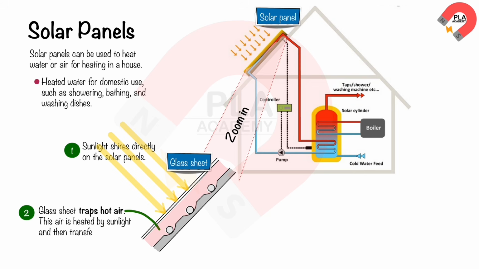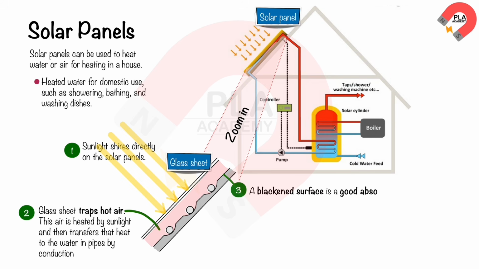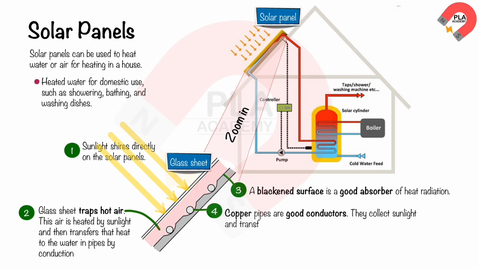This air is heated by sunlight and then transfers that heat to the water in pipes by conduction. A blackened metal surface is a good absorber and conductor of heat. It collects sunlight and transfers it to heat, then heating the water in pipes by conduction. Copper pipes are good conductors. They collect sunlight and transfer that heat to the water in pipes by conduction.